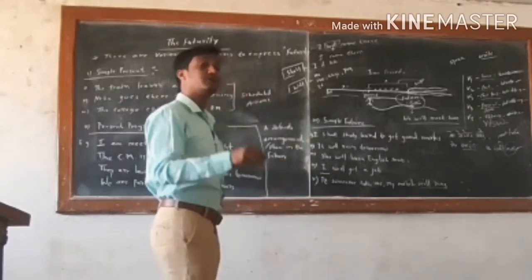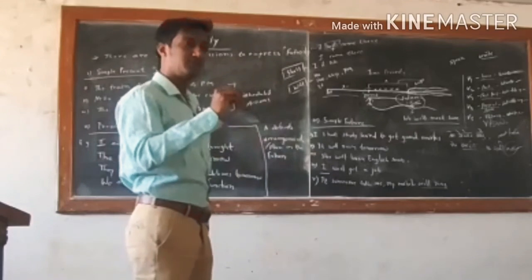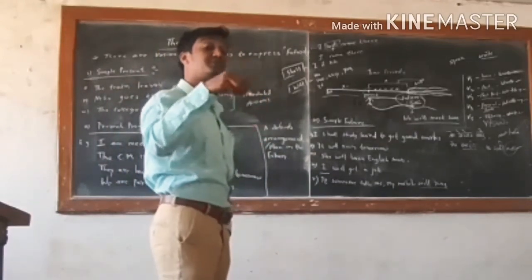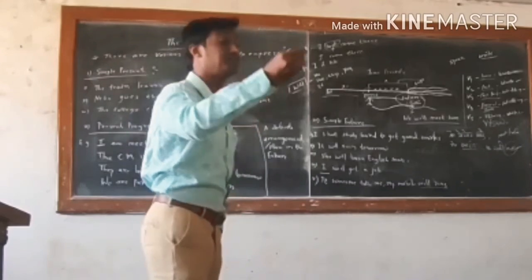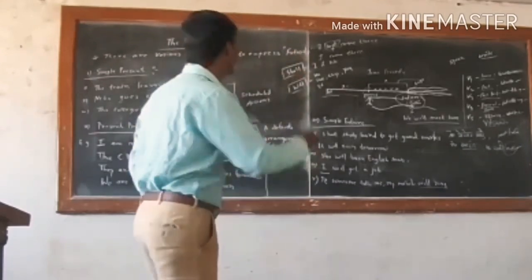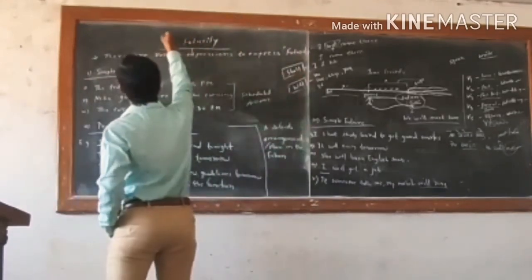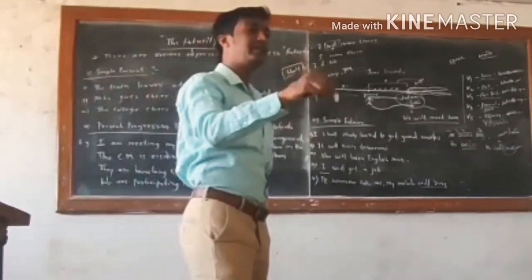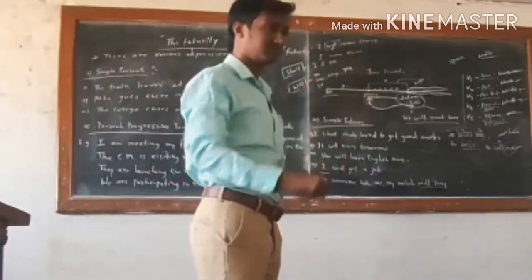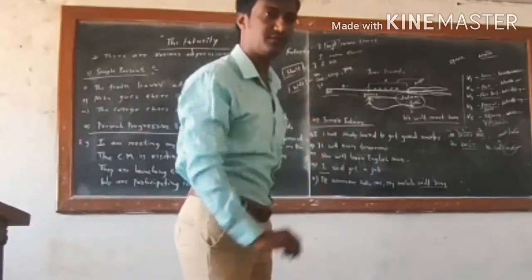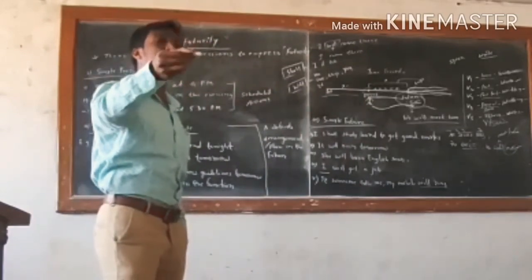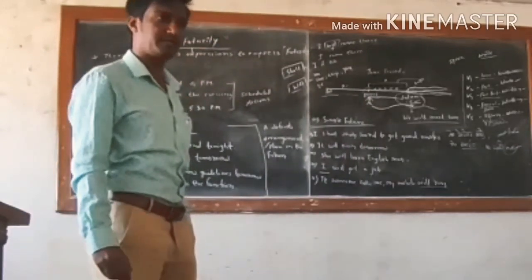At the same time, we can use future aspects like simple future, future progressive, future perfect, to talk about something that can take place. So this is how the futurity can be expressed. The simple meaning of futurity is something that will happen in the near future, or an event which will take place soon.